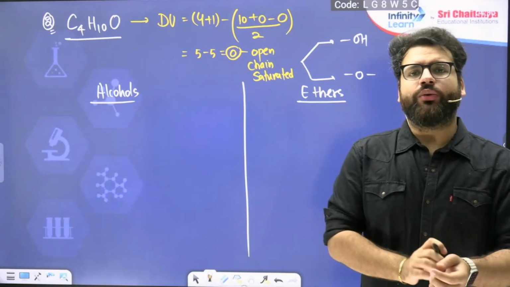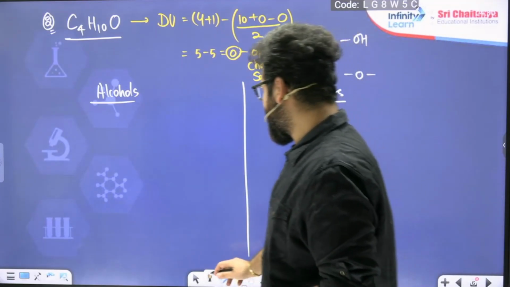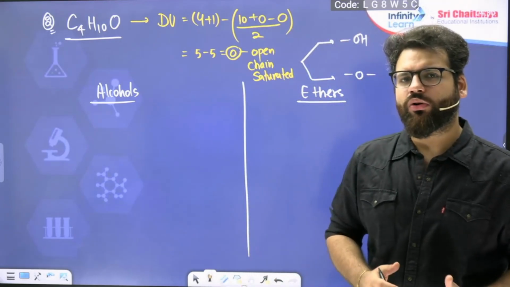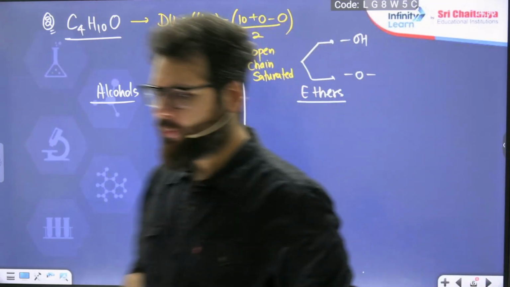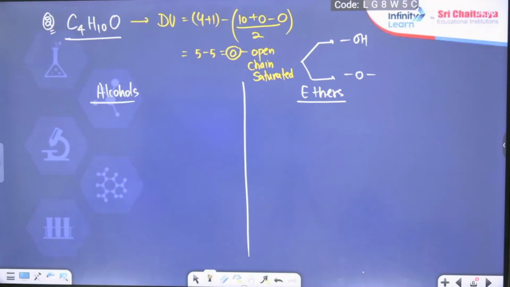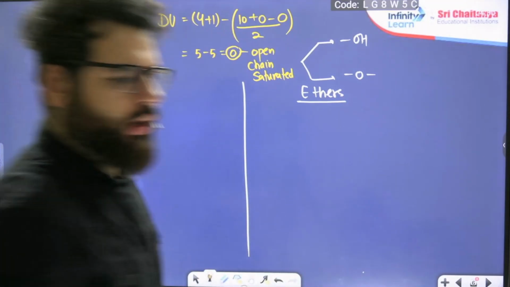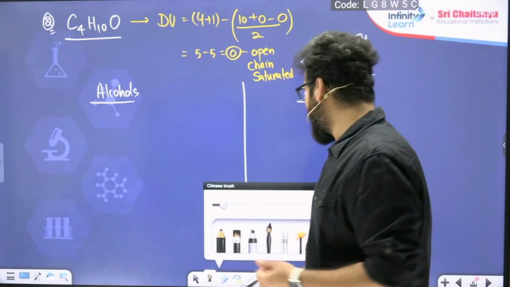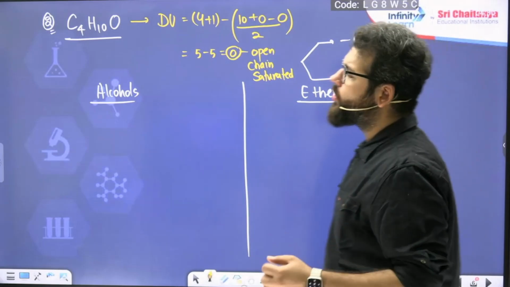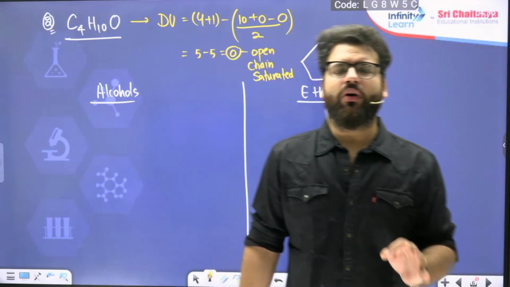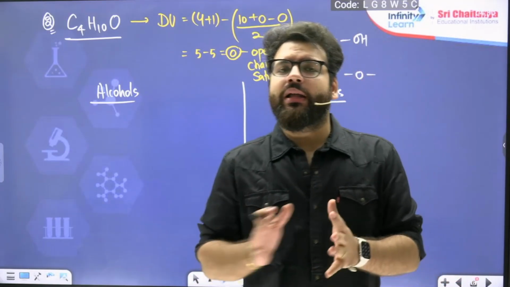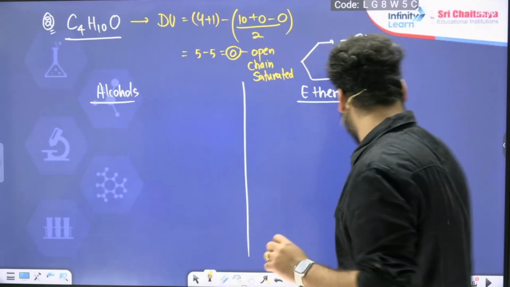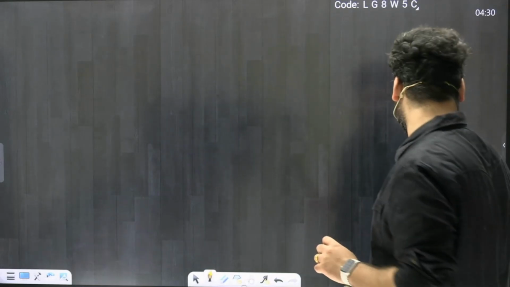Okay, so let us start. First, in order to draw alcohols of 4 carbon, I can give you one trick. Whenever you want to keep 4 carbons, there are 4 ways to keep 4 carbon. Just remember this small thing that I am telling you.